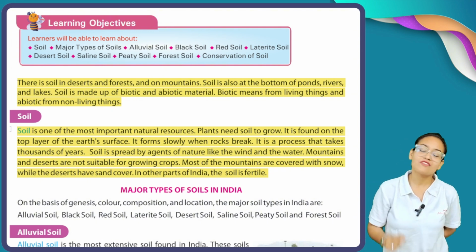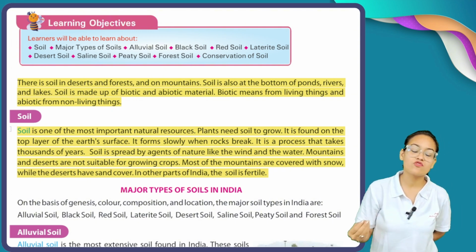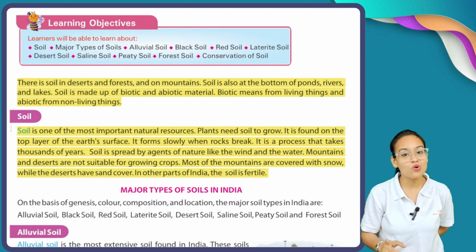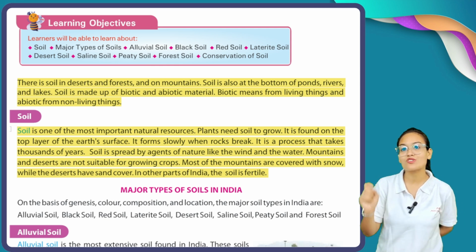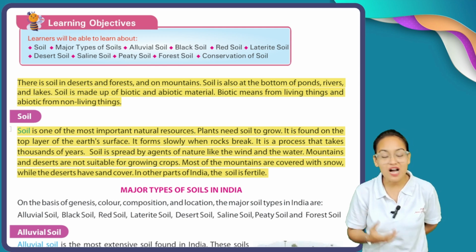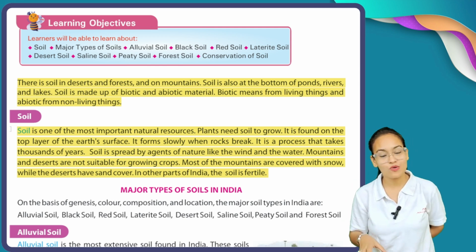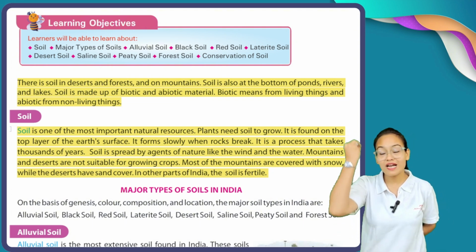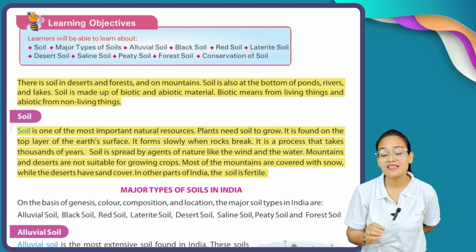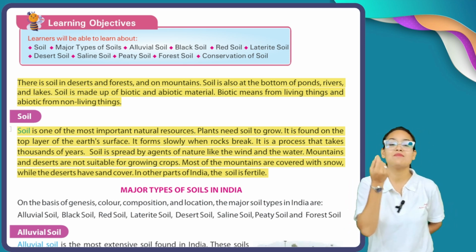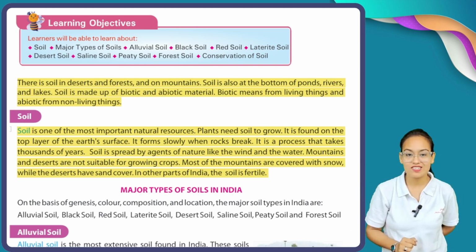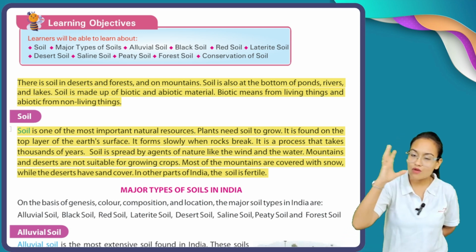But you know what, soil is not formed within 1 month or within 1 year. No, the formation of soil takes thousands of years, because rock is a very strong substance. You can't dissolve rock easily, so rock breaks down with the help of natural elements. When it breaks down and is converted into minute particles, it becomes powder-like. That powdered form of rock is called soil, and its formation takes thousands of years.